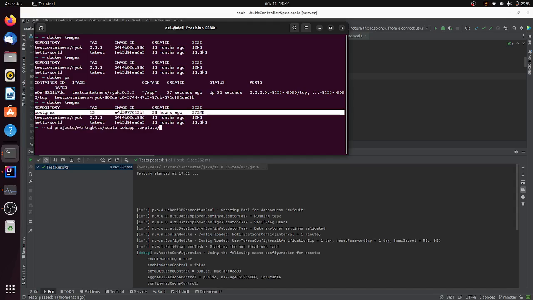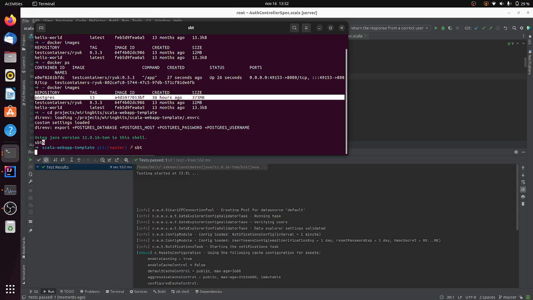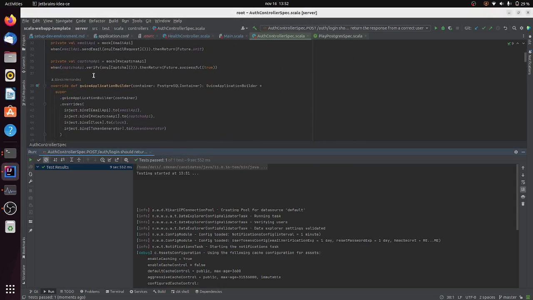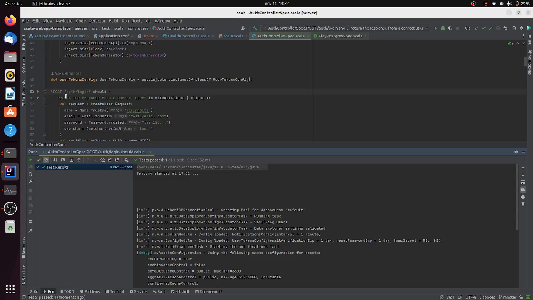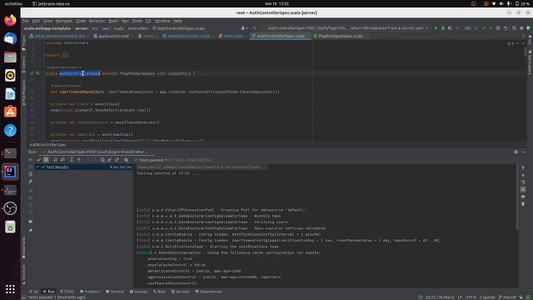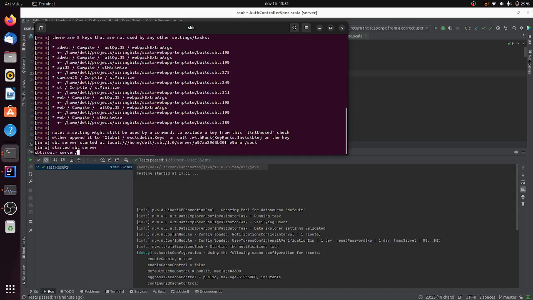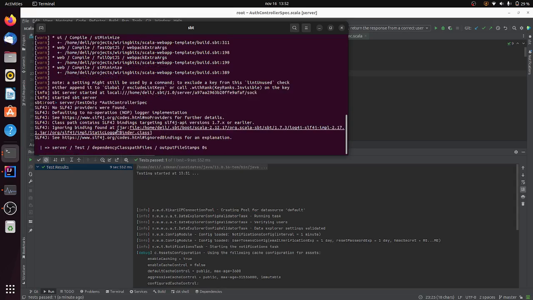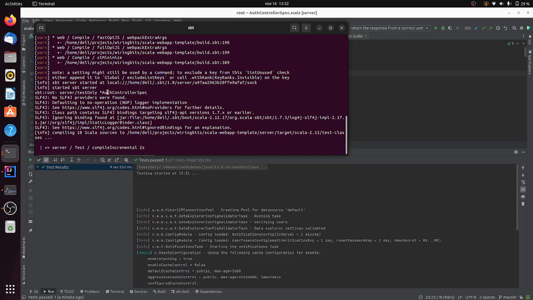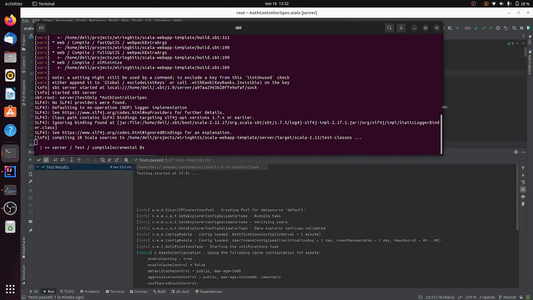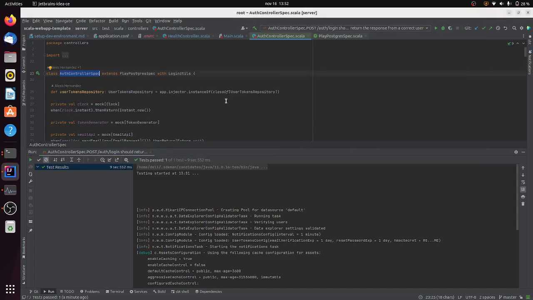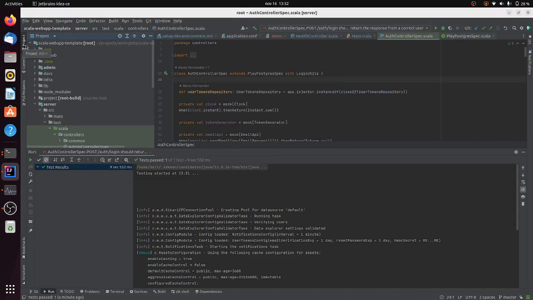There is an alternative way to run the test. If I launch SBT directly, I can say, hey, I want to launch the test. There is this file, for example, AuthController spec, and I can write server / testOnly with a regular expression: anything that starts with anything but ends with AuthControllerSpec. This is because we need to specify the fully qualified name for launching a test, and this is an alternative way to launch it.